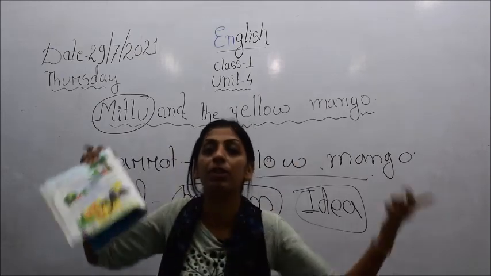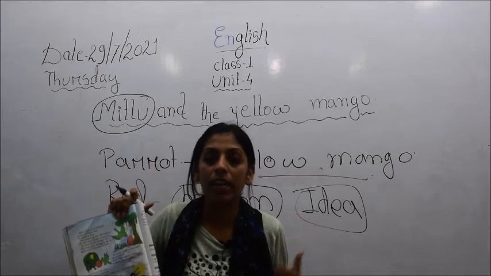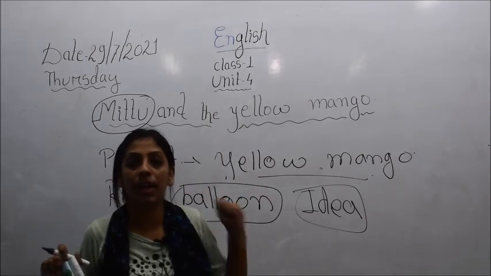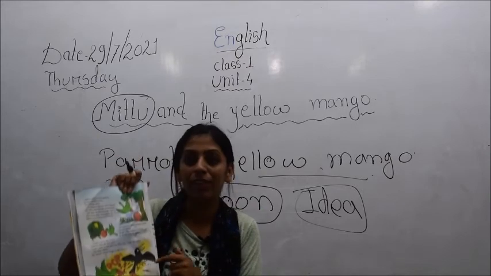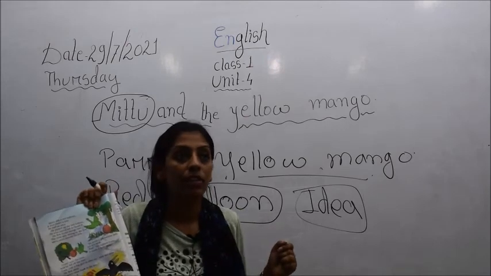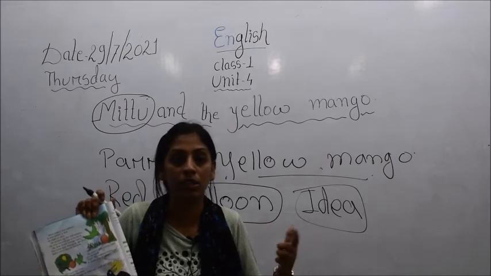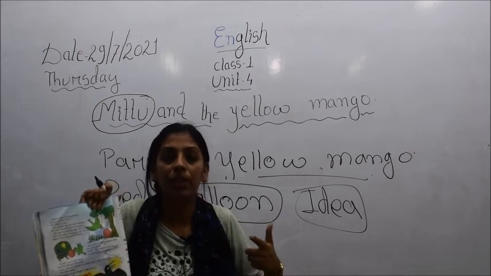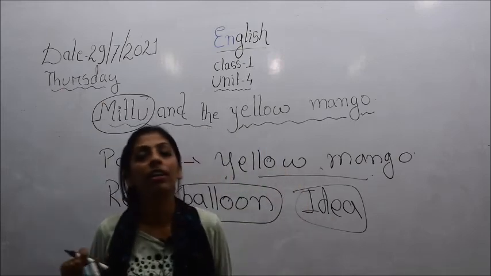That balloon burst, and this crow got scared. What did he think? The crow thought that a gun was behind him, that somebody had fired on him. This crow was just sitting silently without any notice of Mittu. Suddenly, when he heard the loud sound of this violent outburst of the balloon, what happened? The crow got shocked.